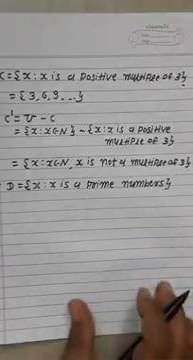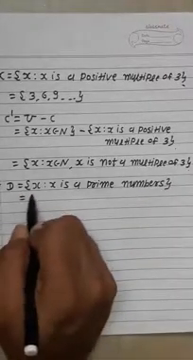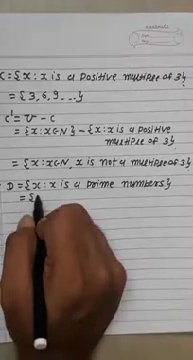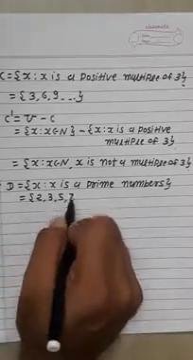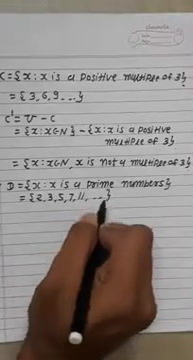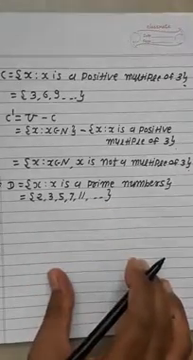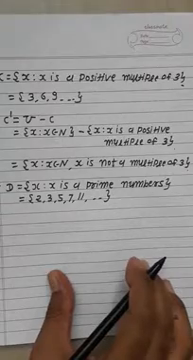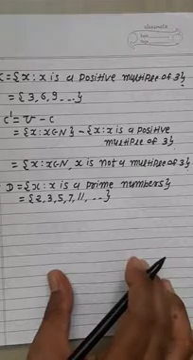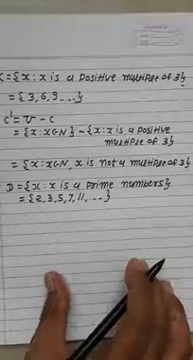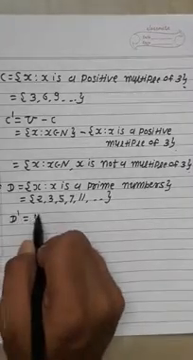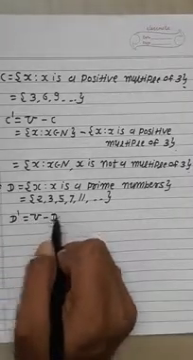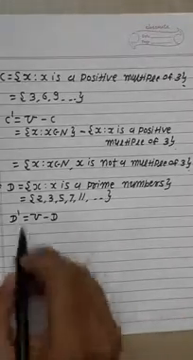So first of all, which numbers are prime numbers? We know that the prime numbers are 2, 3, 5, 7, 11 up to infinity. All these numbers are prime numbers. Now our question is to find the complement of this set. Complement means we can write D dash is equal to universal set U minus D.